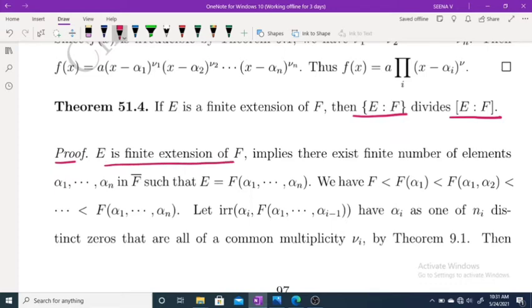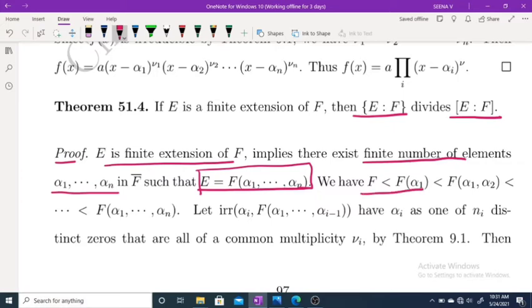Now moving to the proof. Given E is a finite extension of F, this implies that there exists a finite number of elements alpha 1, alpha 2, etc., alpha n in F closure such that E equals F of alpha 1, alpha 2, etc., alpha n. This we have discussed in our first module. And F is a subfield of F of alpha 1, which is a subfield of F of alpha 1, alpha 2, and so on.